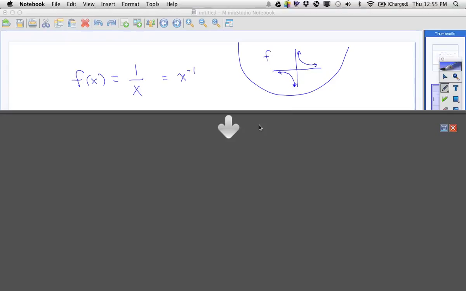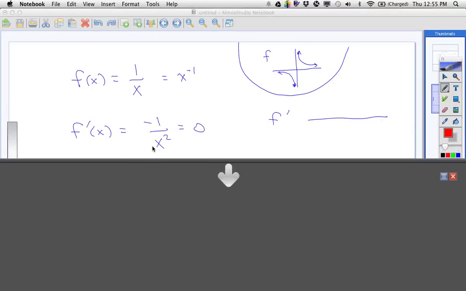Now, let's say we didn't know what this graph looked like, and you were asked, where is this graph increasing? Like we just said. Well, where do you look? You want to see where it starts and stops increasing, so that'd be when the derivative is 0 or the derivative is undefined. So we do a number line. We would do our derivative, and we'd come up with this. So what would we put on our number line? Is this ever 0? No. But it is undefined when x equals 0. So we put a 0.